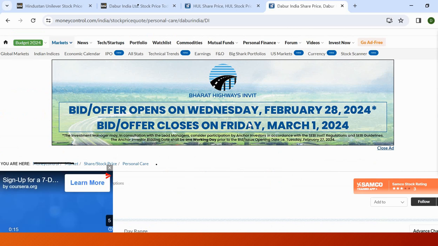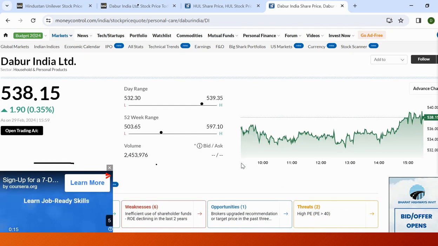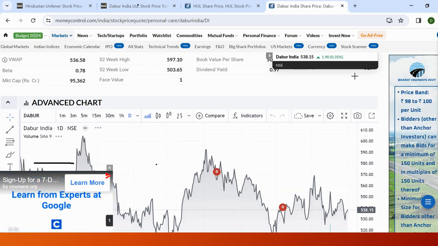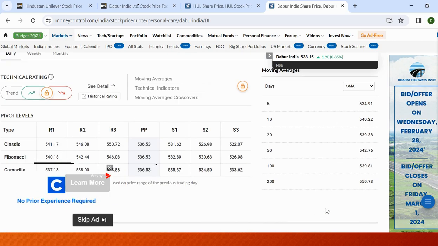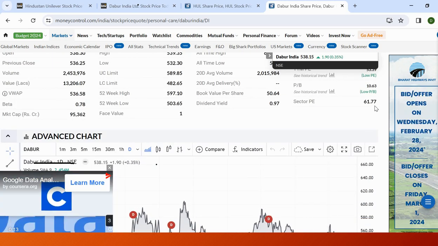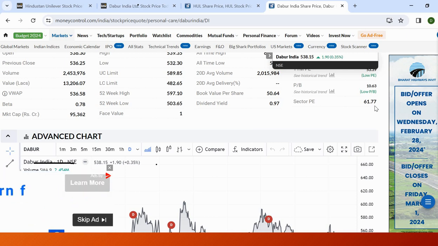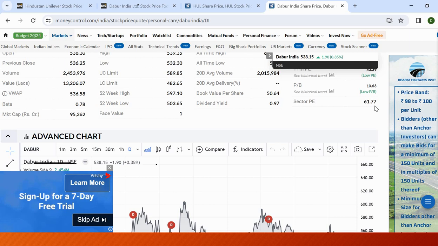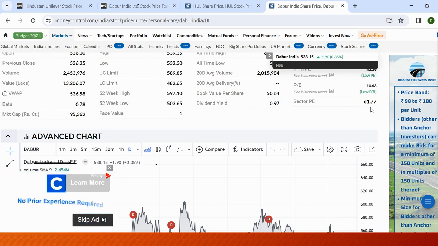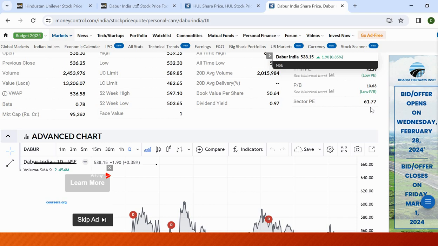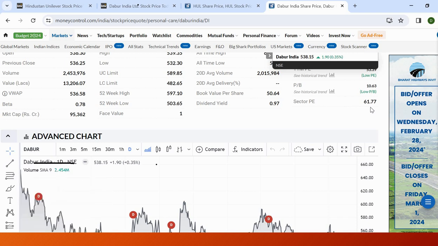And for Dabur also it's 61.77, because both are under FMCG, so the sectorial PE will be the same. You can compare from that whether the company is good or bad.